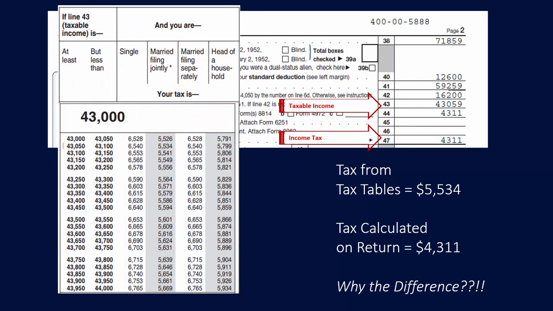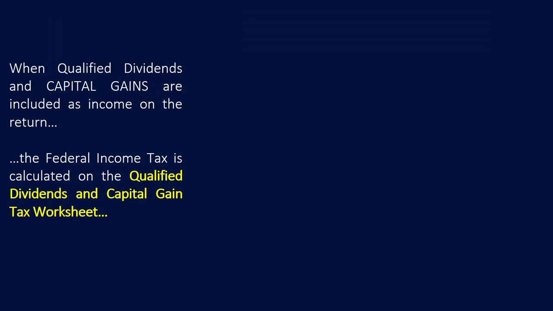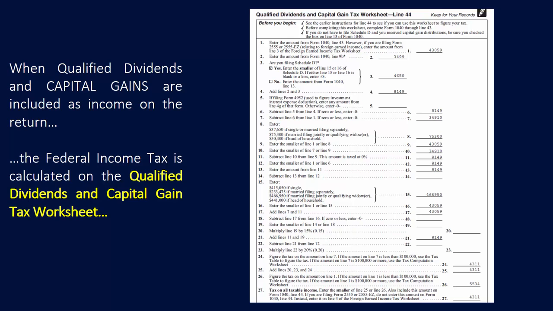Well, again, looking at the tax tables, married filing joint for this particular return, $5,534. When qualified dividends and capital gains are included as income on the return, the federal income tax is calculated on the qualified dividends and capital gain tax worksheet. The final outcome of the math occurs on lines 26 and 27 on this qualified dividends and capital gain tax worksheet.